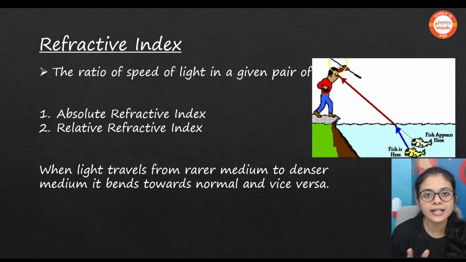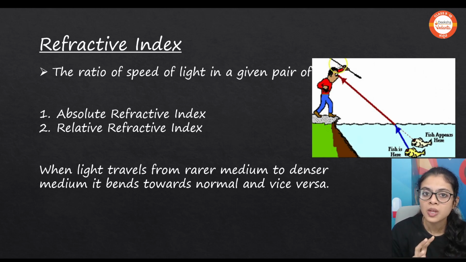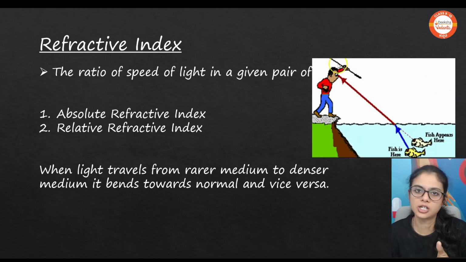You can refer, and it changes when the different pairs come into the picture. So when light enters from a rarer medium to a denser medium, the rarer medium is a free medium, so light is coming freely. But when it goes to the denser medium, it will try to move towards the normal. So how much is the density? If the denser medium is very dense, light will move more towards the normal.